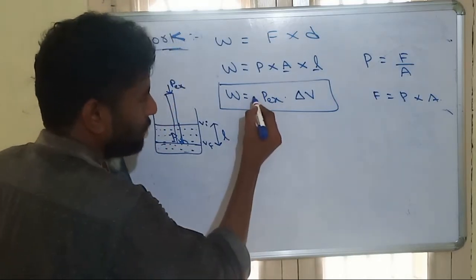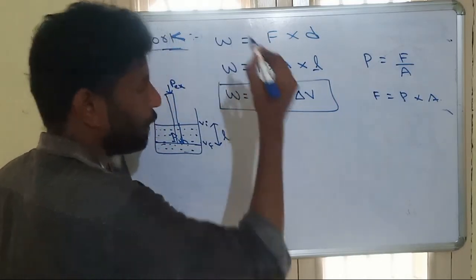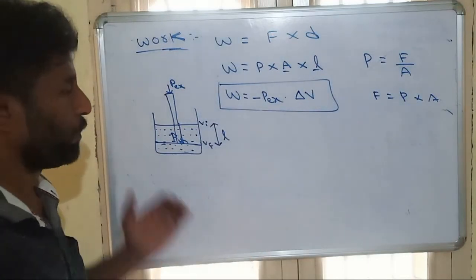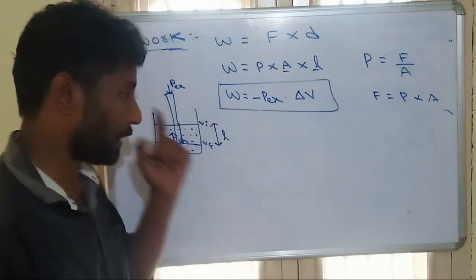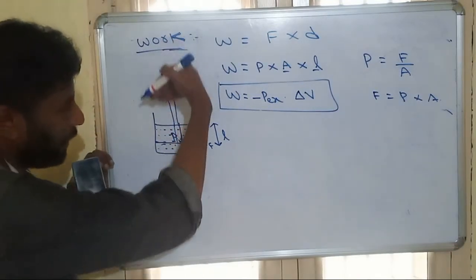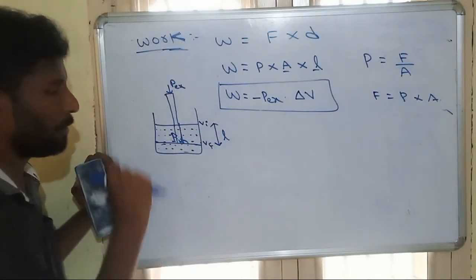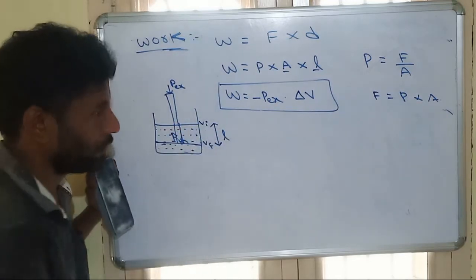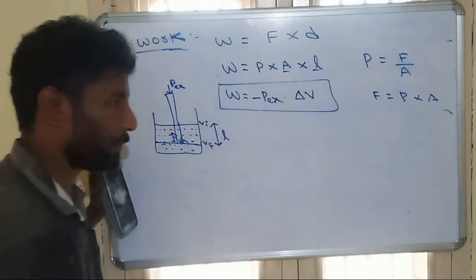But here we always use one conventional sign, minus. This sign is called the conventional sign. Why is the minus sign used? Because when we are compressing, the volume will be decreasing. Final will be less, initial will be high, so delta V will be negative.